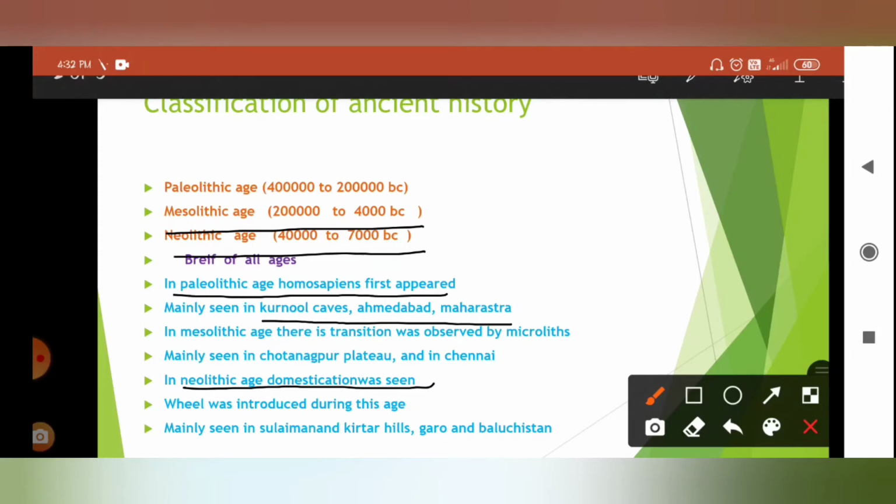Another point to be remembered during the Neolithic age is that the wheel was already introduced during this age. It means transportation started in this era. So the wheel was introduced, and it is mainly seen in Suleiman, Kirtar, Garo and Balochistan. These are the Neolithic sites that you have to remember.